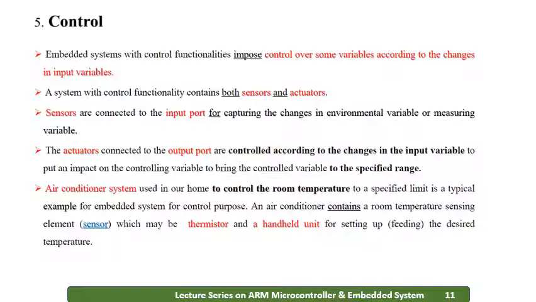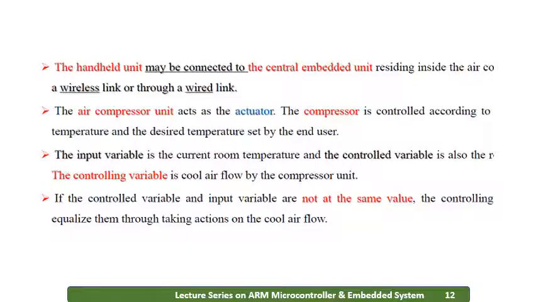If the temperature of the room goes high, which is measured by the thermistor as well as a temperature sensor, then when it senses that the temperature is high, the air conditioner will be switched on automatically, and the air will be blowing so that the room will be cooled in a fraction of seconds. The thermistor or the temperature sensor, whatever we have, may be a handheld unit, and it may be connected to the central embedded system residing inside the air conditioner, working with a wired link or a wireless link.